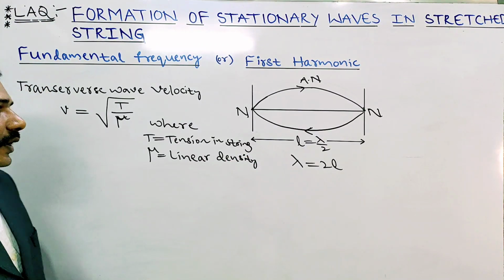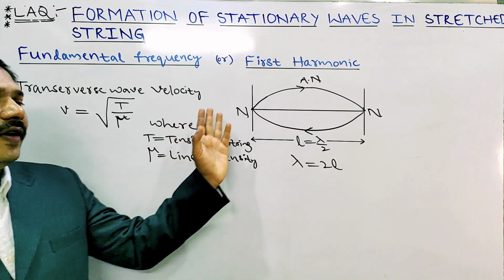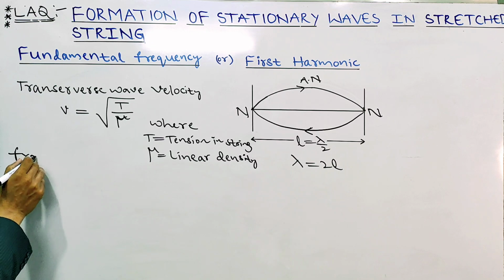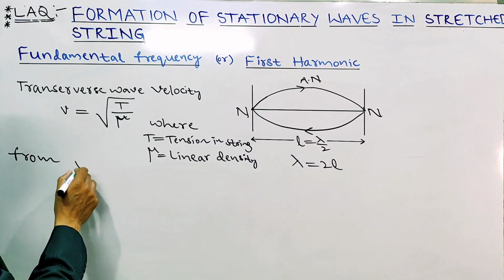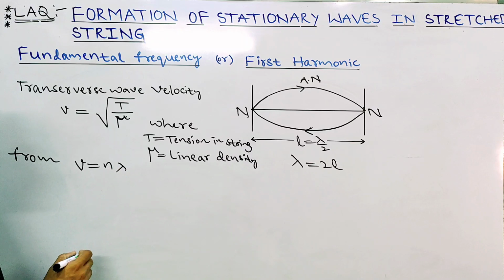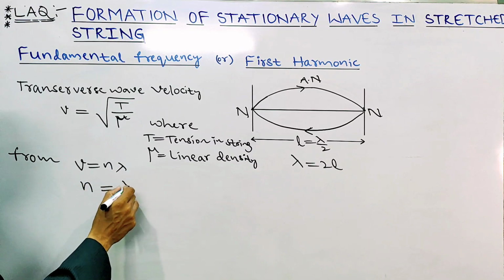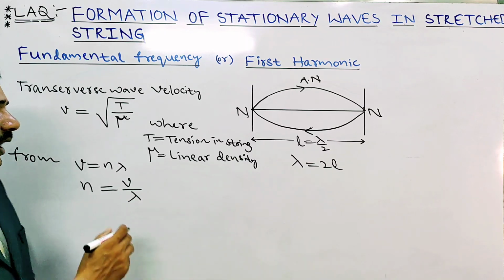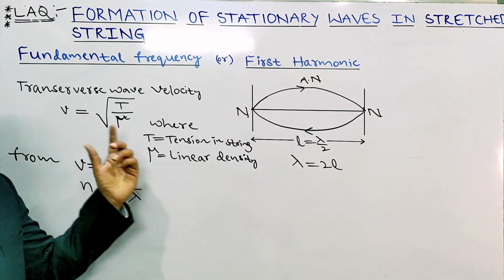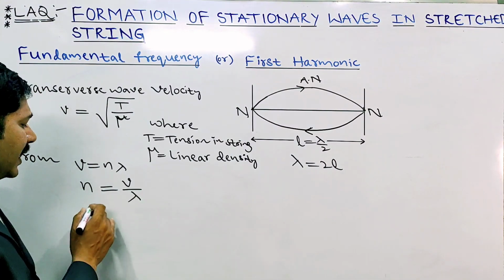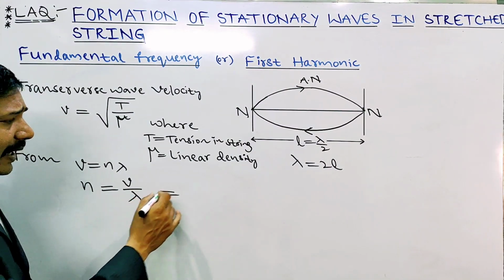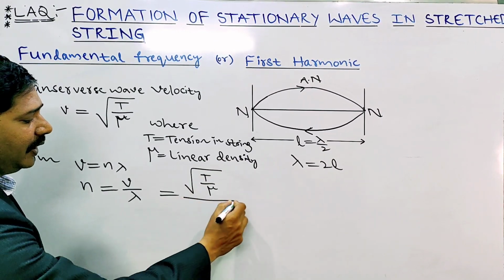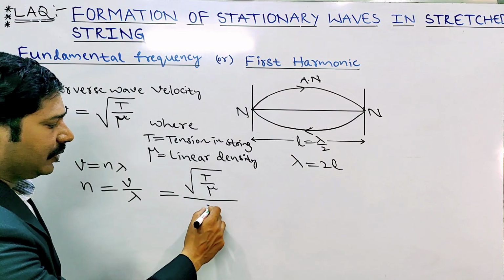For the velocity of this wave, from the formula V equal to n lambda, n equal to V by lambda. Substitute the V value and the lambda value. V is under root T by mu, divided by lambda, which is 2L.